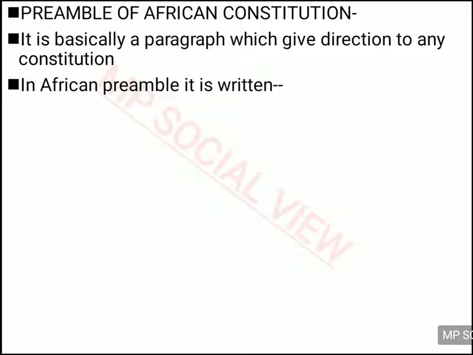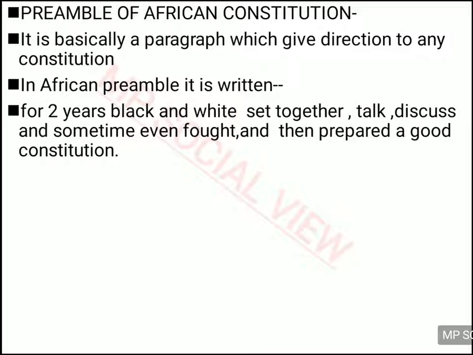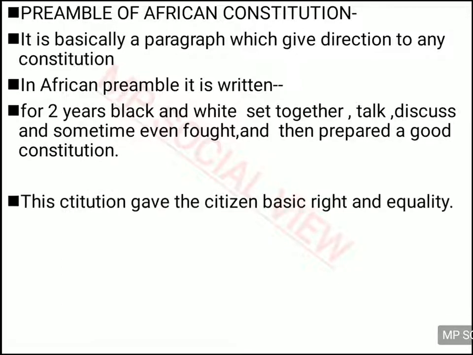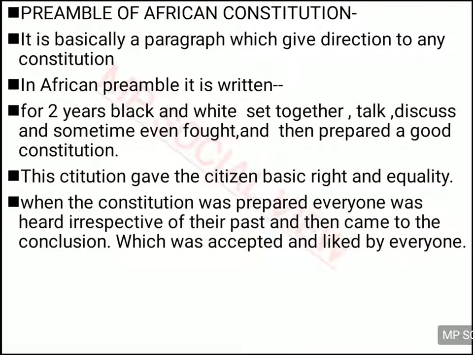So in the South African constitution, they have written that for two continuous years, the black and the white sat together, they talked to each other, they discussed with each other, and they sometimes even fought with each other. But at the end, with all this discussion, with all this talk, they finally wrote a very good constitution. And in this constitution, they gave the basic citizen rights and equality to each and every one.